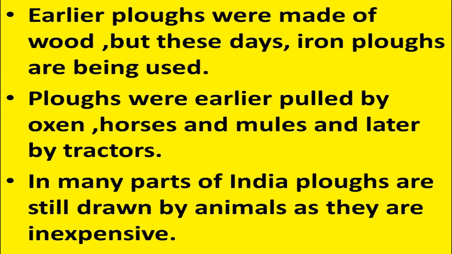So, what is the plough made of? In the earlier times, it was made of wood, but nowadays even iron ploughs are being used. And ploughs were pulled by oxen or horses or mules in the earlier times, but now they are even pulled by tractors. But we can see that in many parts of India, even now the ploughs are pulled by animals. Do you know why? Because it is inexpensive compared to a tractor.